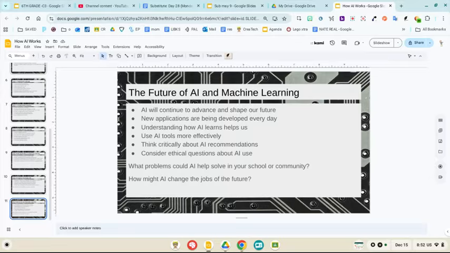Can I use it for my school project? How ethical of a choice is it to just copy something from AI? What about songwriters? Will they be replaced by AI generated songs and music? What else might AI affect in our world? What problems could it help solve? What problems might it make? And how might it change the future of jobs?